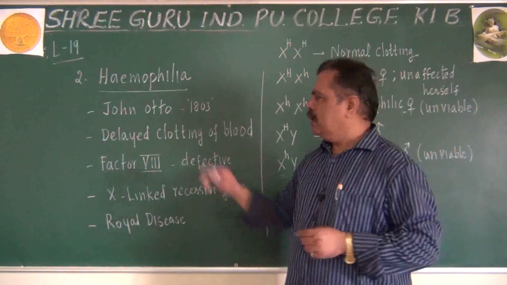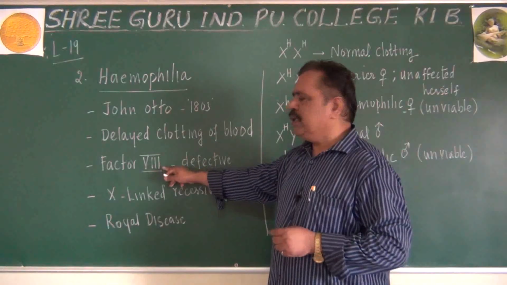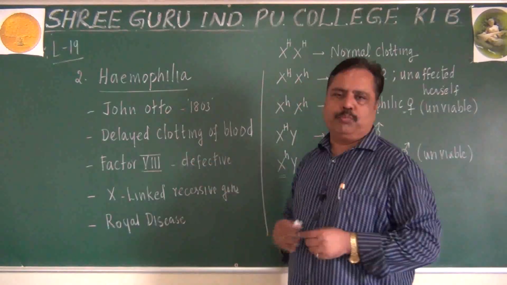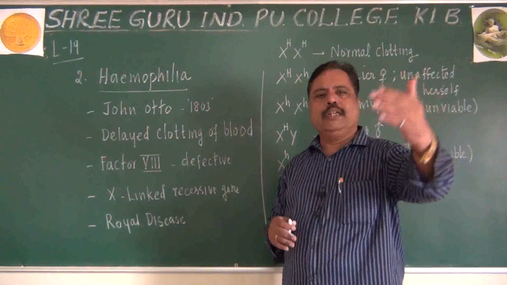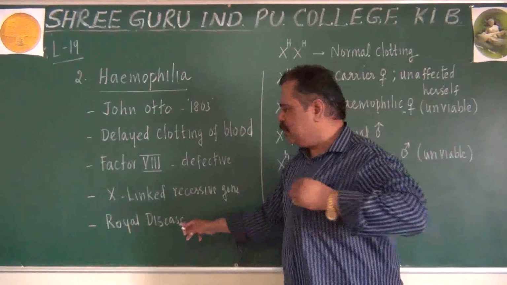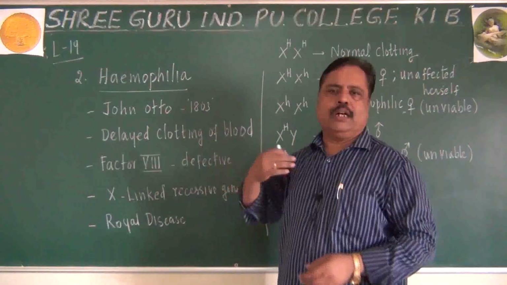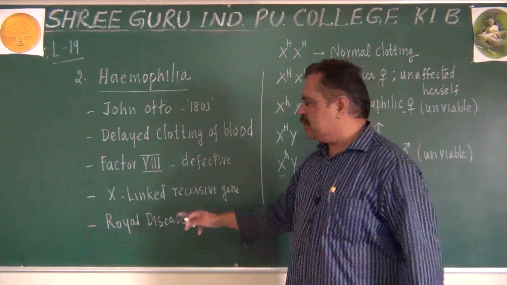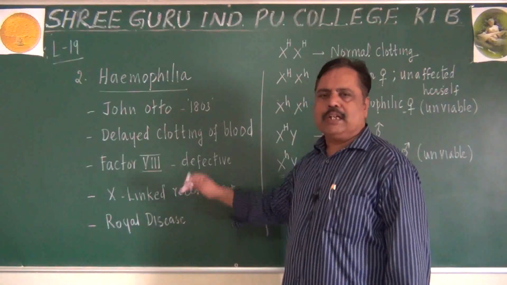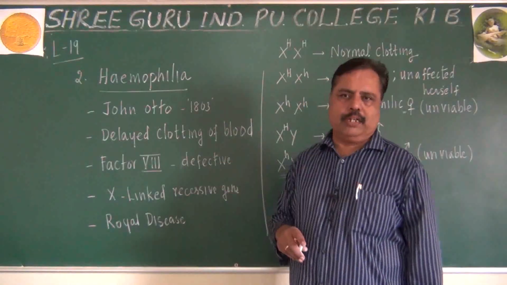That queen was a carrier of the defective factor VIII protein, and she passed it to some of her offspring also. So it is called royal family disease or royal disease.